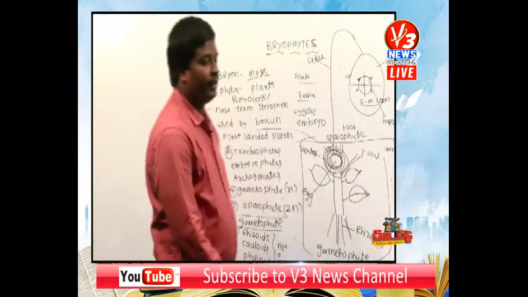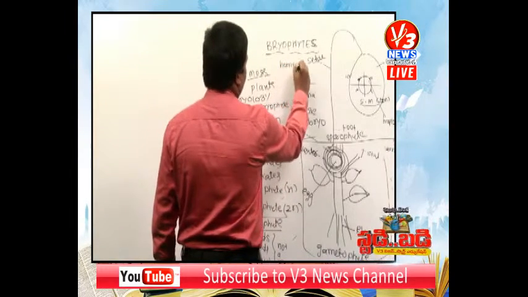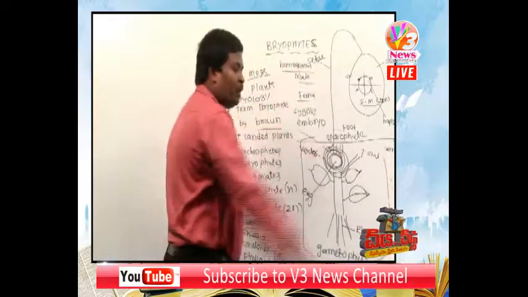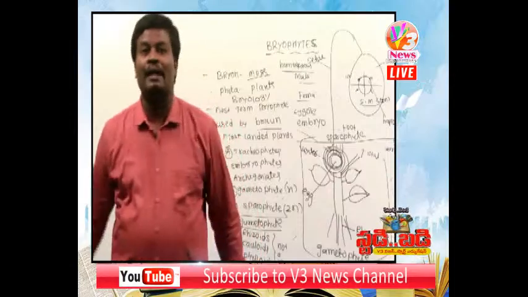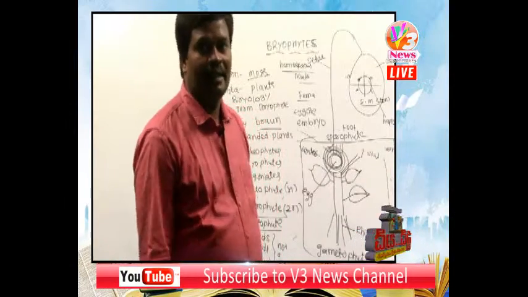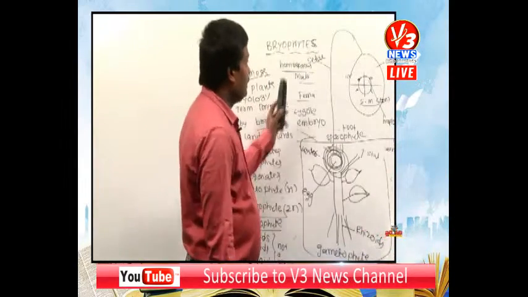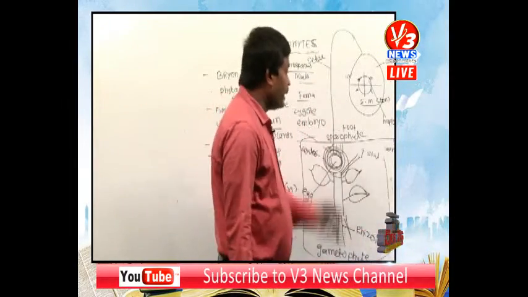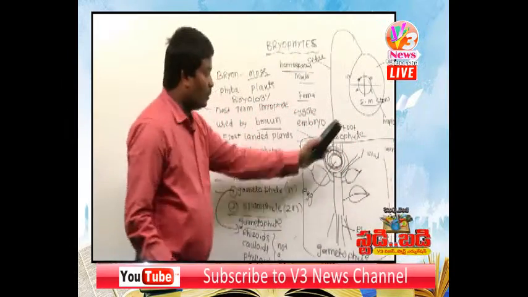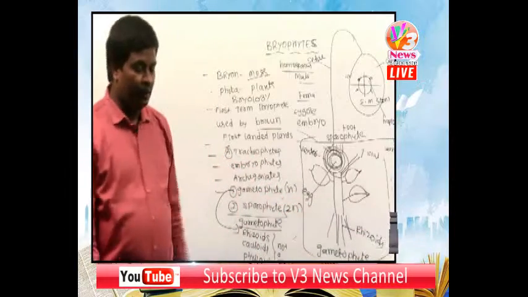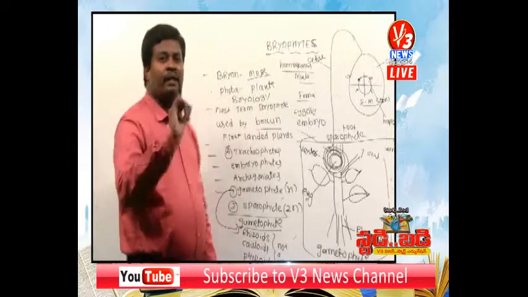If only one kind of spore is produced by the bryophyte, it is called homosporous. What is meant by homosporous? A sporangium that produces one kind of spores is called homosporous. Bryophyta is homosporous. Then the haploid spores germinate and develop into a new gametophyte.